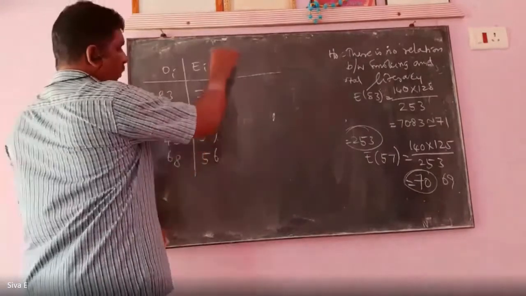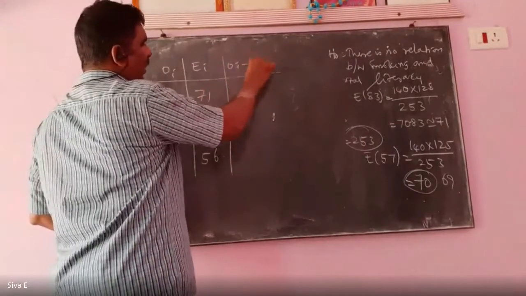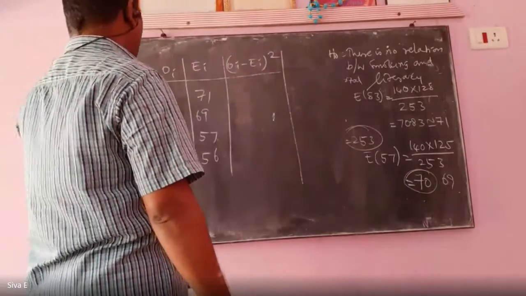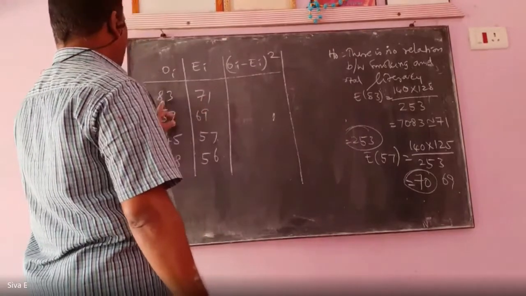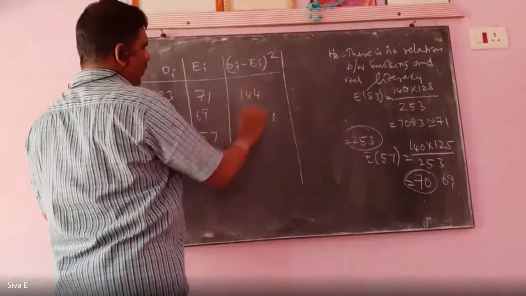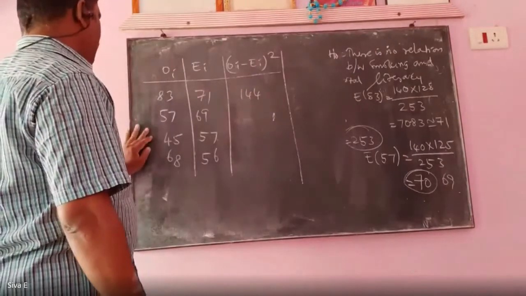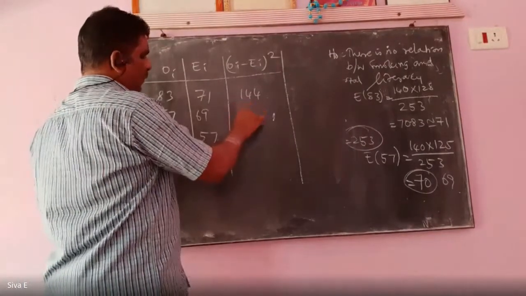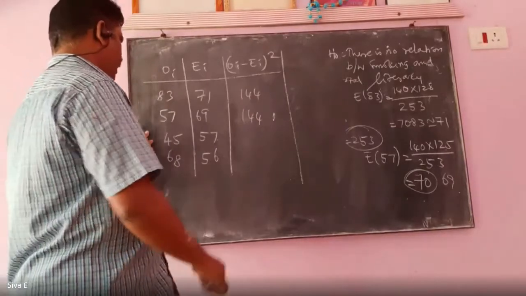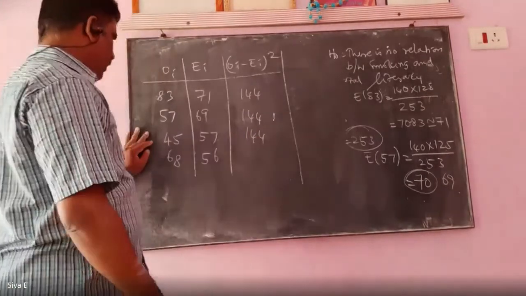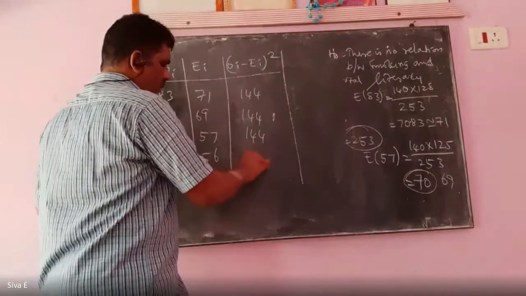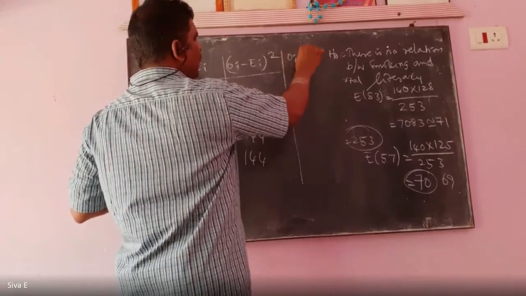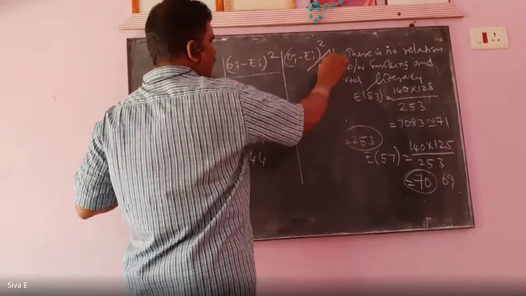So, O minus EI whole square. The first is 12 square, that is 144. Next one 144, third one 144, last one 144. Then O minus EI whole square by EI.